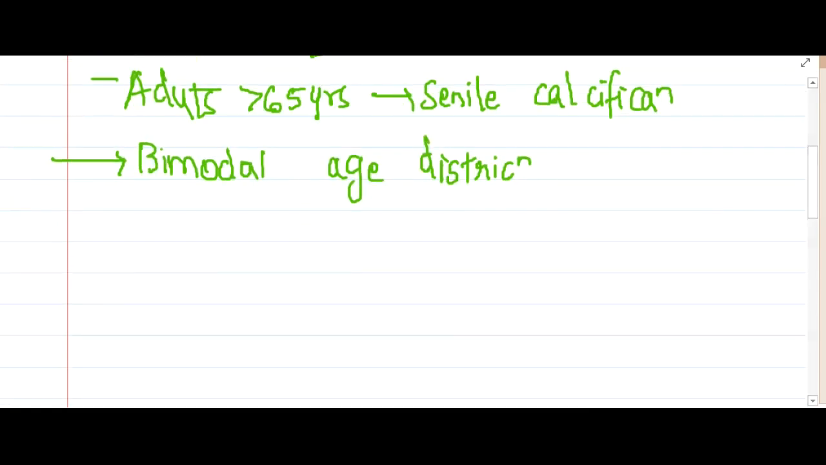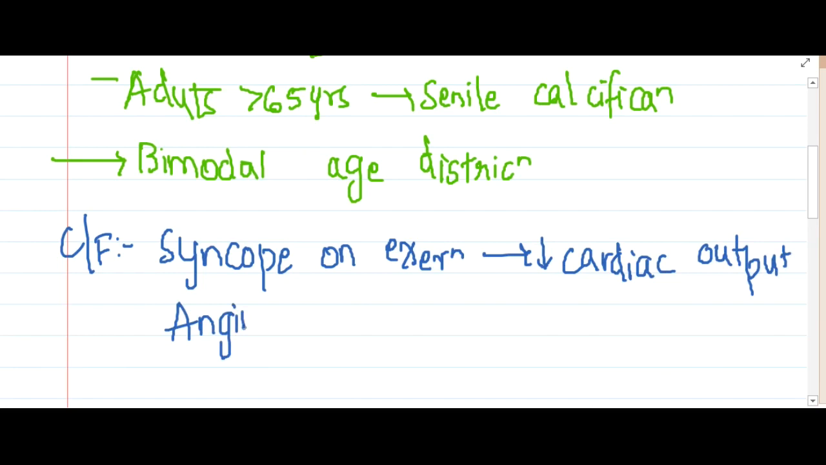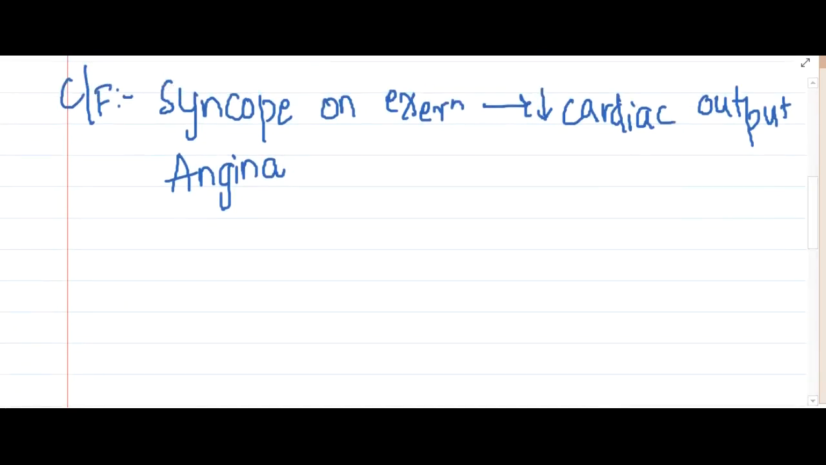So if you see the clinical features of aortic stenosis, it has three important features. There is syncope on exertion. This syncope on exertion is due to decreased cardiac output of the heart, and it also causes angina. Why does angina occur? We will see how this aortic stenosis occurs.